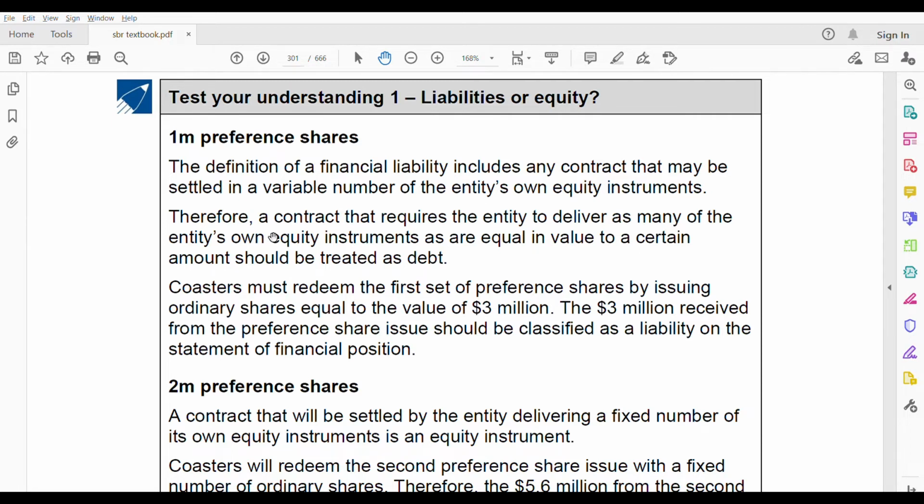Costas must redeem the first set of preference shares by issuing ordinary shares equal to the value of 3 million. Right? The 3 million received from the preference share issue should be classified as a liability on the statement of financial position, because they are redeeming the first set of preference shares by issuing ordinary shares equal to the value of 3 million.